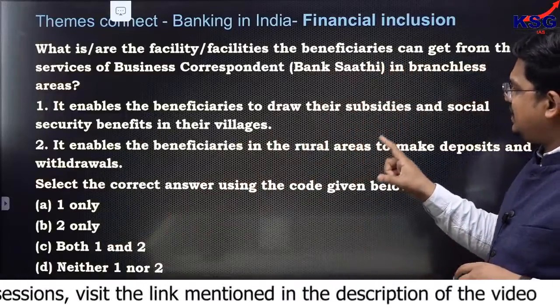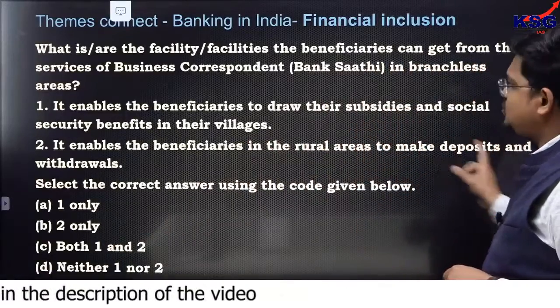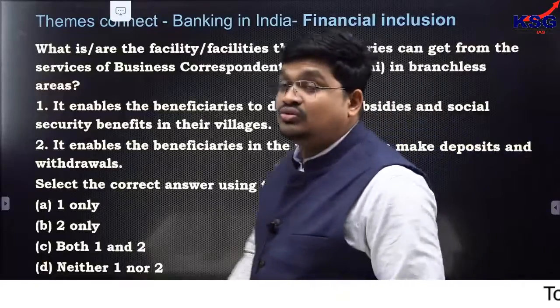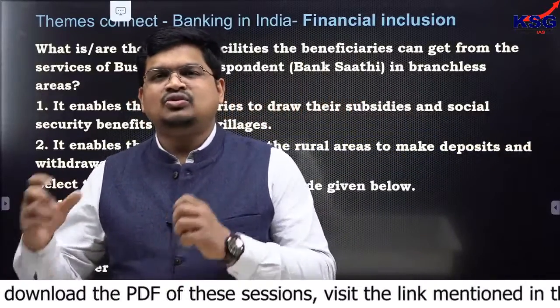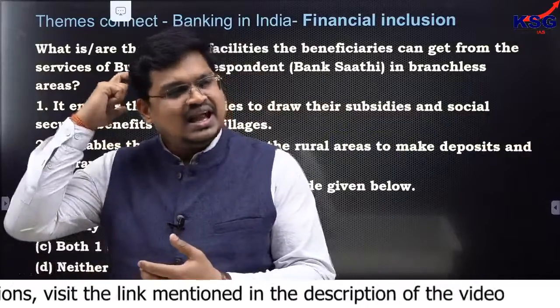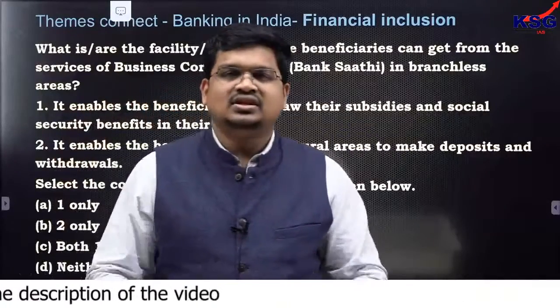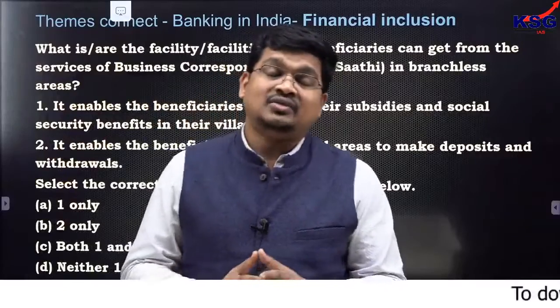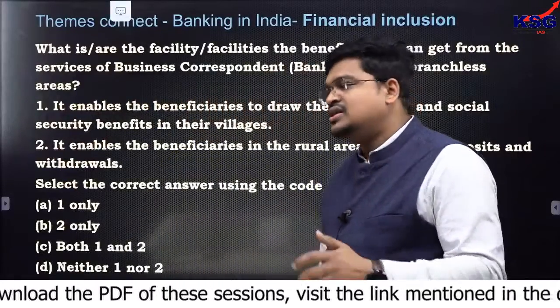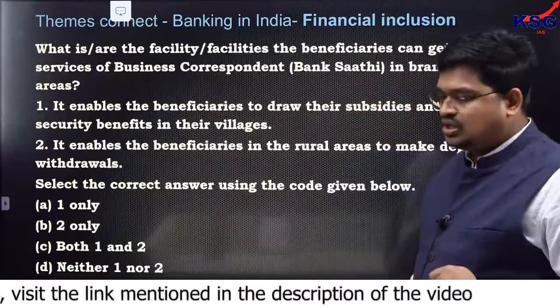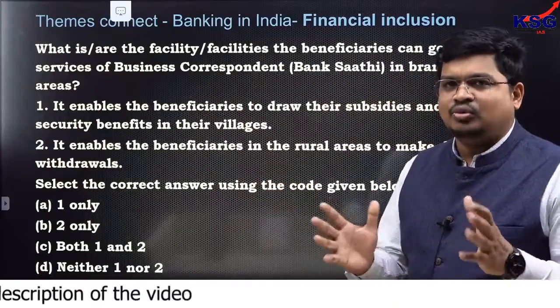It enables the beneficiaries in the rural areas to make deposits and withdrawals. Suppose you want to withdraw money by using a debit card, that person would carry this POS machine and help you out with the withdrawal of money. And if you want to save also, then that person would definitely help you out. So the answer is obviously C, both 1 and 2.